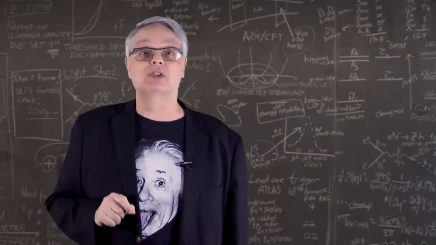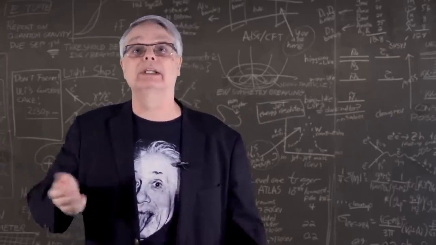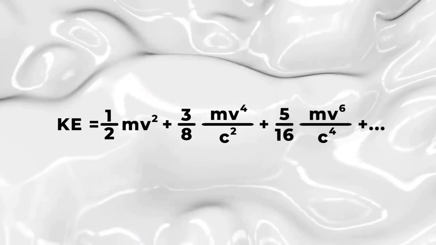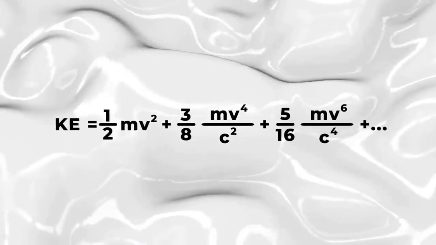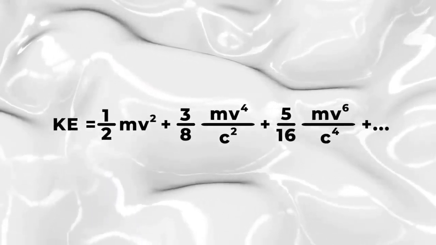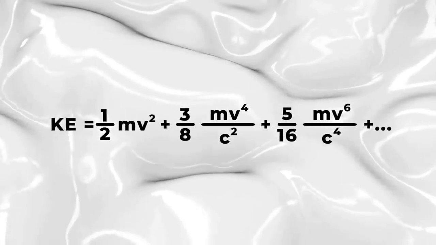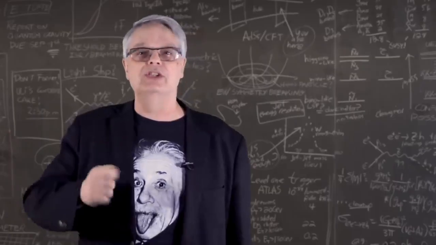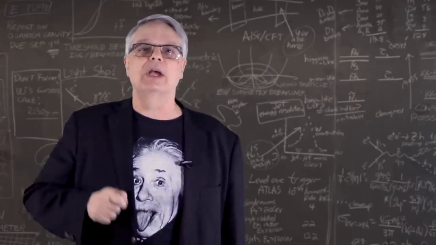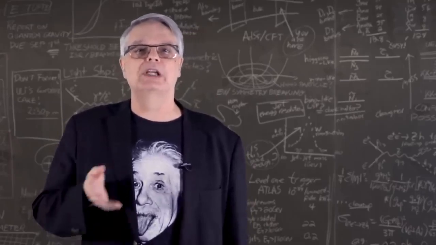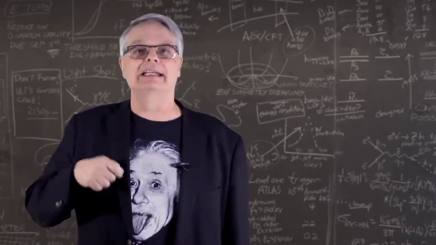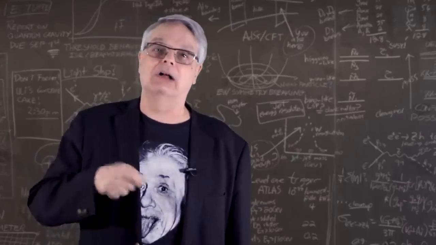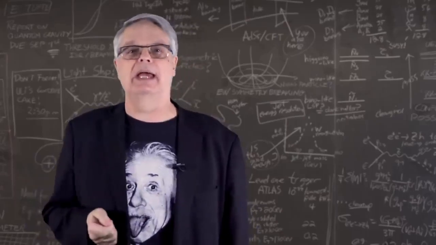That 1/2 mv squared thing is itself only an approximation for kinetic energy that works only at very low velocities. There are more precise approximations. There are endless levels of complexity. So that's the equation-y way of thinking about this. The equations very clearly show that energy and momentum are related, and that an object that has energy also has momentum, even if it has no mass.